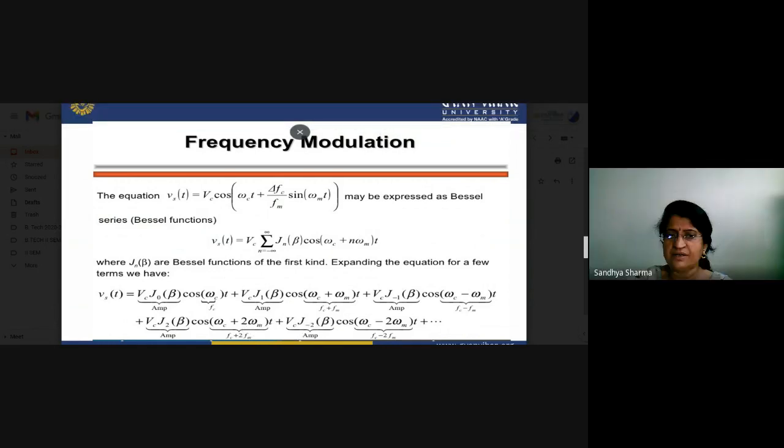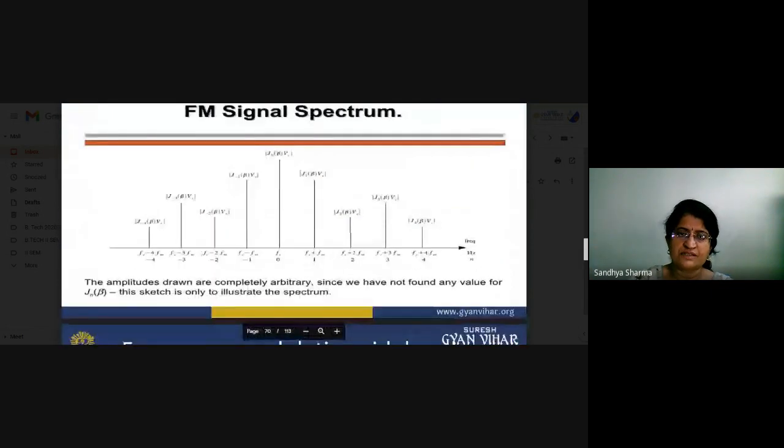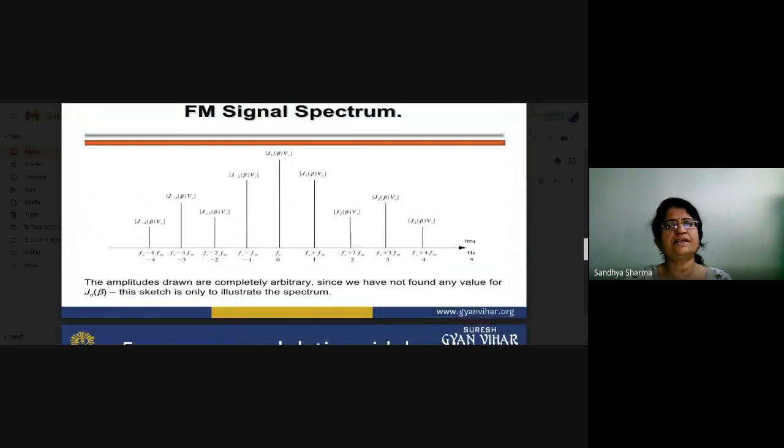This spectrum increases in order: omega c plus omega m, 2 omega m, 3 omega m, so we are extending the upper side of our spectrum. You can see here one sideband at fc plus fm, another sideband at fc plus 2 fm, the next sideband at fc plus 3 fm, 4 fm, and the same thing on the negative side of the spectrum.